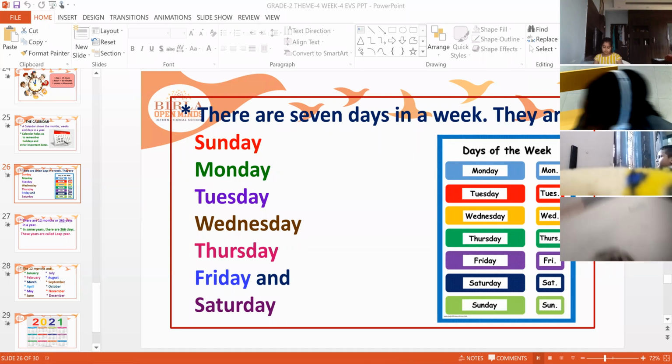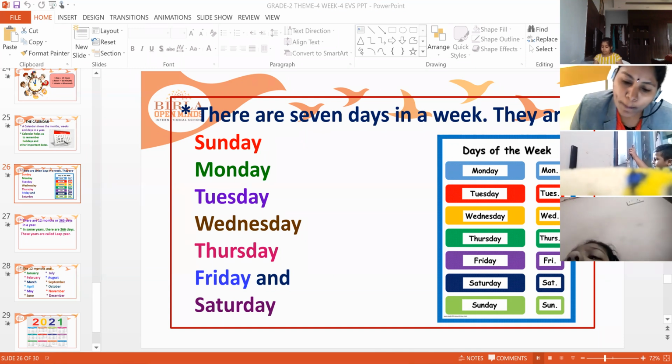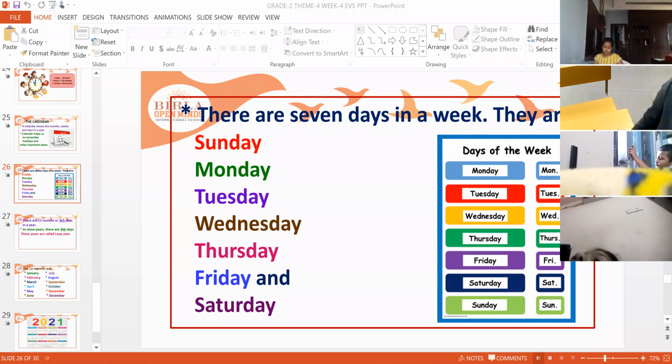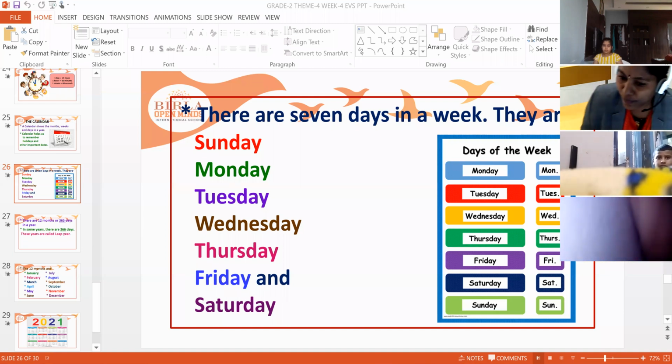And there are 7 days in a week. Yes, they are Sunday, Monday, Tuesday, Wednesday, Thursday, Friday, and Saturday. And each and every day has its own importance. You can't say that only Sunday is good. No, Monday morning we don't want to go to school, so Monday is not good. No, every day is important. If you want Sunday, Monday should come. From Monday to Saturday, all the days come first, then you'll get Sunday. So each and every day is very, very important.